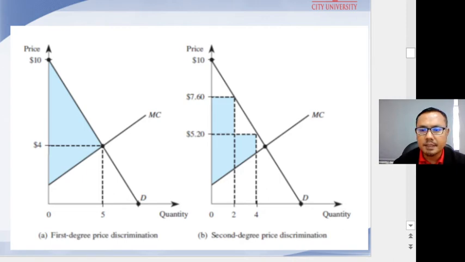Since the demand curve slopes downward, the maximum price the firm can charge for each additional unit declines, ultimately to maybe $4 at an output of 5 units.